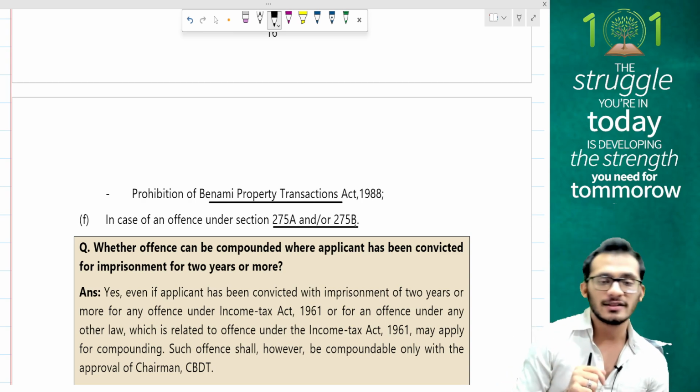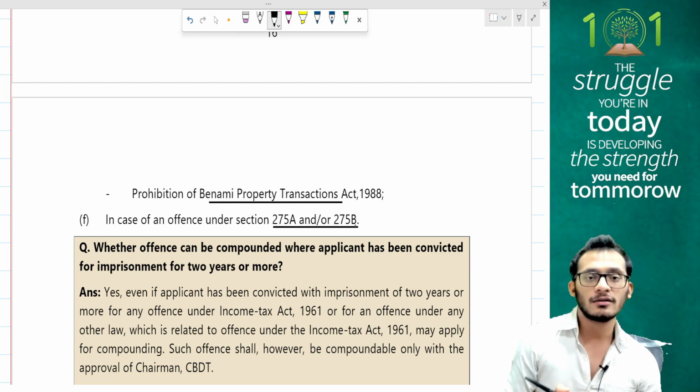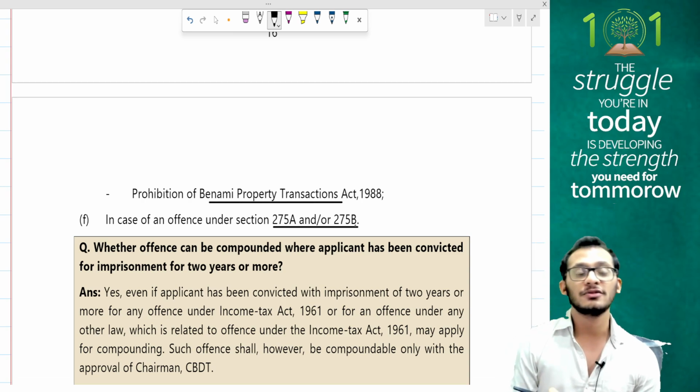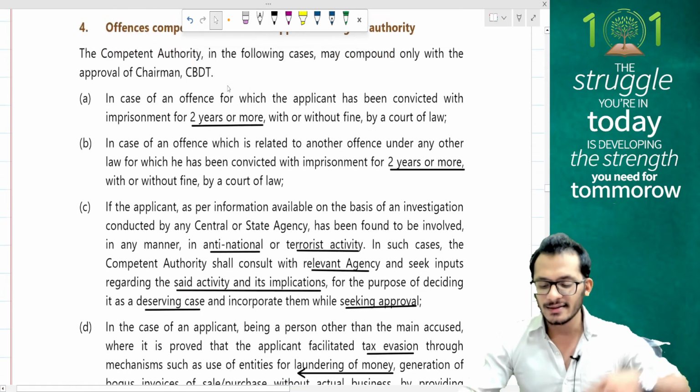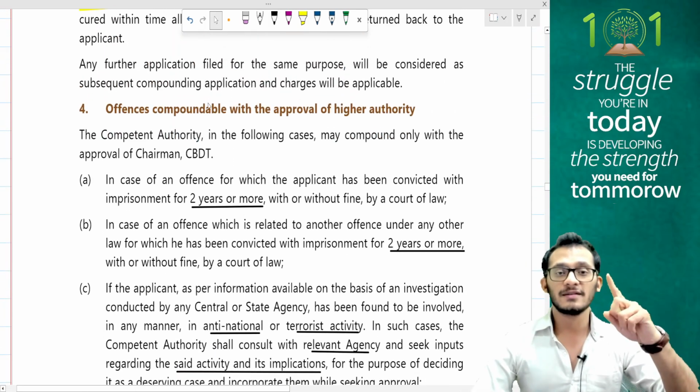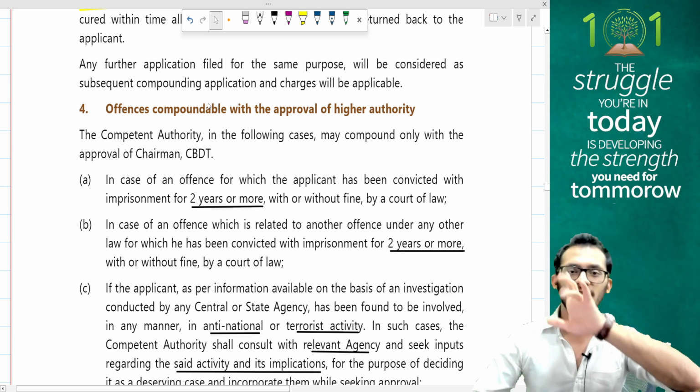So this is a theory question for the exam. What are the cases where the lower authorities cannot be doing a compounding application for you? Only CBDT can do it. These are the cases for you. What are the cases? Let us quickly discuss. First one, if it is going to be an imprisonment for more than 2 years, whether under the income tax or any other act.